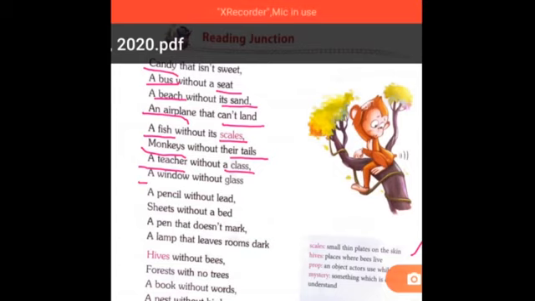A window without glass. Look at that. If there is a window but there is no glass, then what will happen? The window will not protect you from sunlight, rainfall, wind, etc., right? So the window will be useless if there is no glass, right? Now come to the next paragraph.